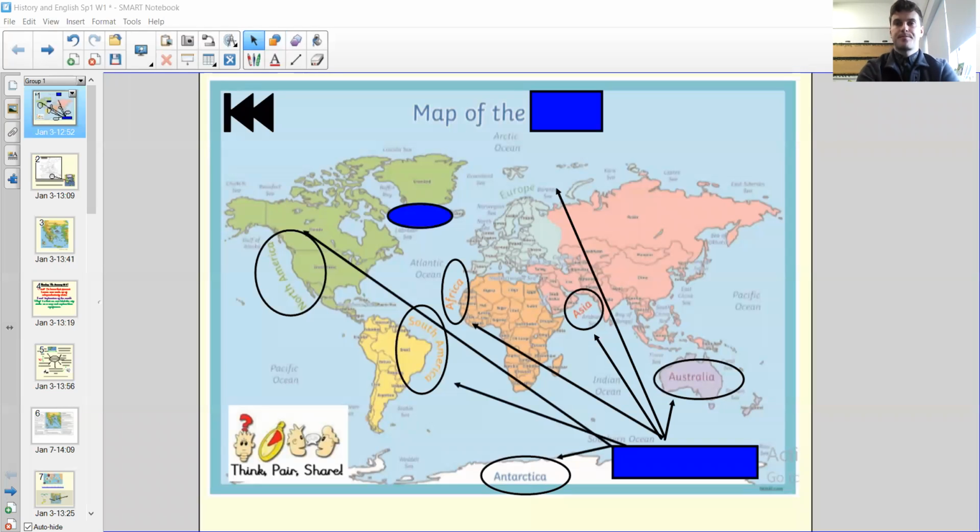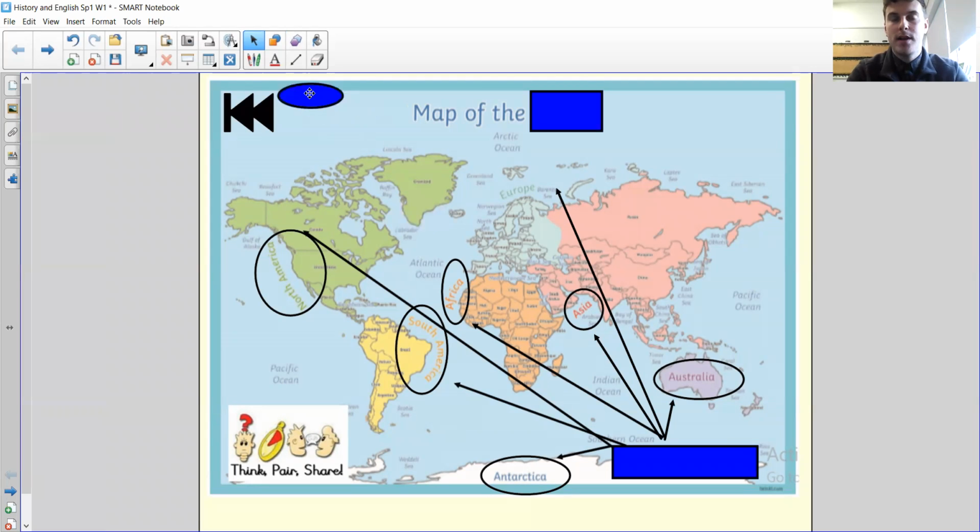Yeah, there we go. So, as you can see, we have got a map on my board. What have we got a map of? I'd like to pause the video. What is it a map showing? Fantastic. We have got a map of the world that we live in today. This is what the world looks like, okay?